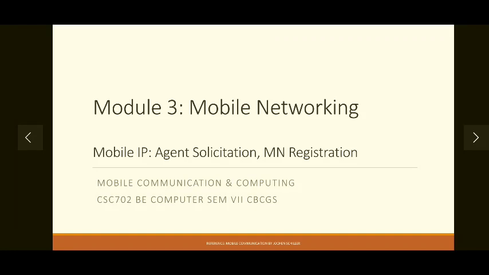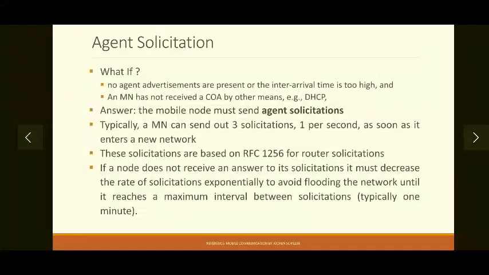Everyone. So after seeing agent advertisement, next we are going to see what is agent solicitation and what is registration, mobile node registration. So in the last video we saw how agents can be found after moving into the foreign network. When a mobile node moves into the foreign network, it waits for agent advertisements from the foreign agent, or if it is moving back into the home network, then it also waits for the agent advertisement from the home agent.